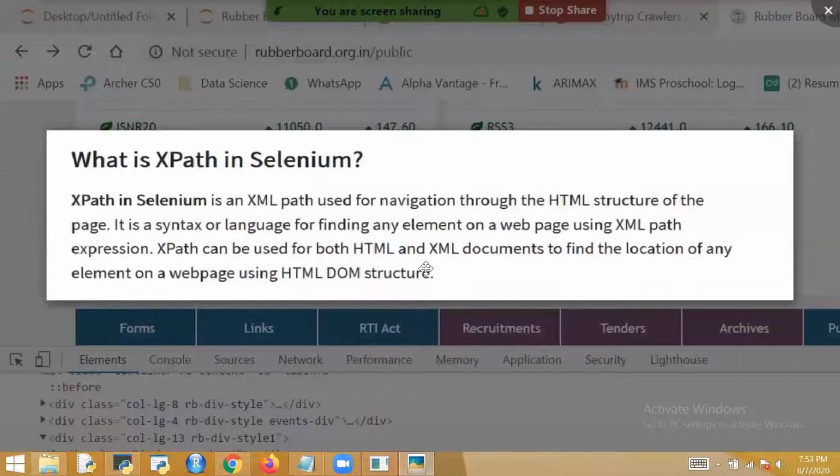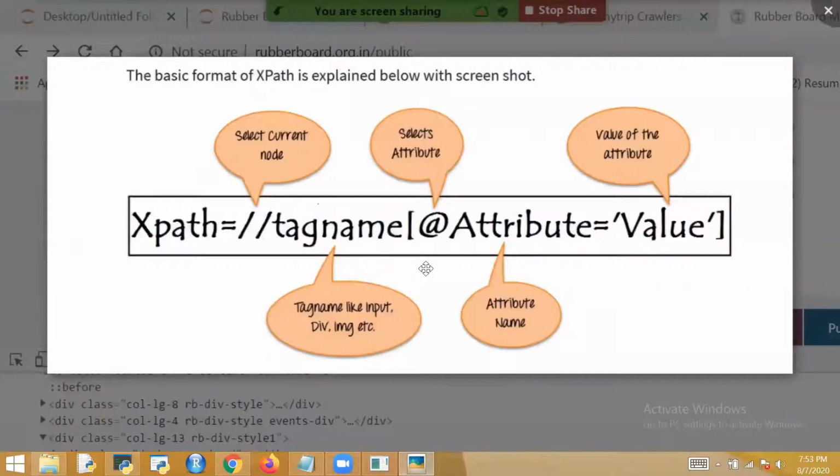How to write this XPath? XPath is defined like this. In this format we need to give it in our code so that it can find that element exactly, in this HTML file where it has to search. XPath is defined with the current node. This means double forward slash is the current node.